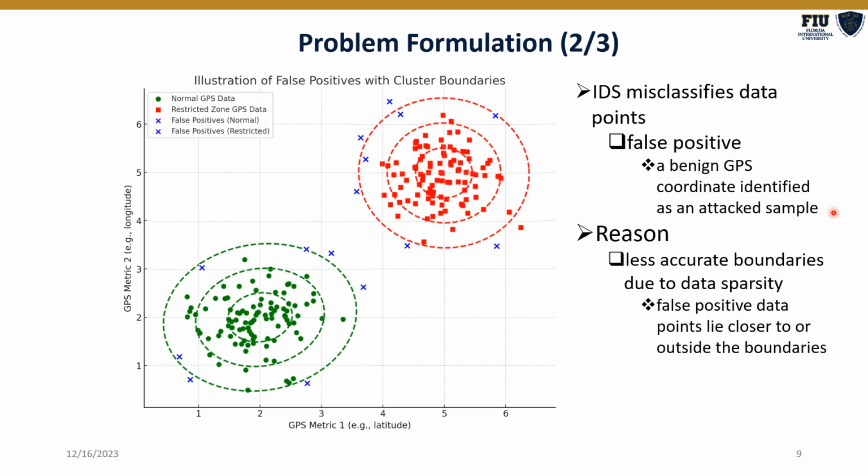These inaccurate boundaries can lead to both false positives and false negatives. A false positive in the case of an IDS for UAVs means a normal data point that is classified as an attack or a malicious point by the IDS. So just because the IDS does not have the learning or the data for that normal point, and this is its boundary, if, let's say, a correct or a normal GPS data point lies outside this boundary, it will be classified as an attack, even though it was a normal data point.